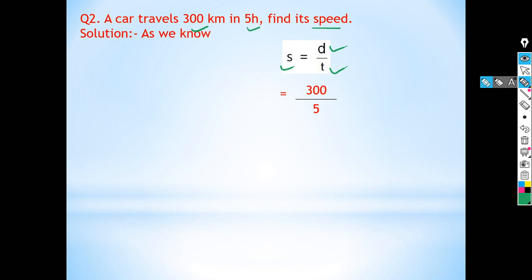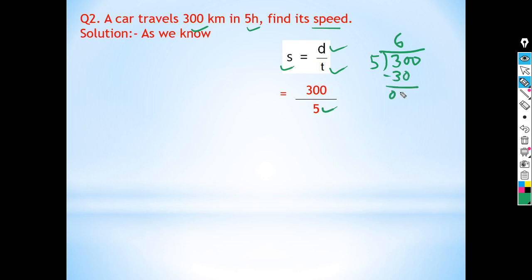So here speed is equal to 300 divided by 5. In place of D we will write 300 and in place of T we will write 5. So 300 divided by 5. So 5 sixes are 30.